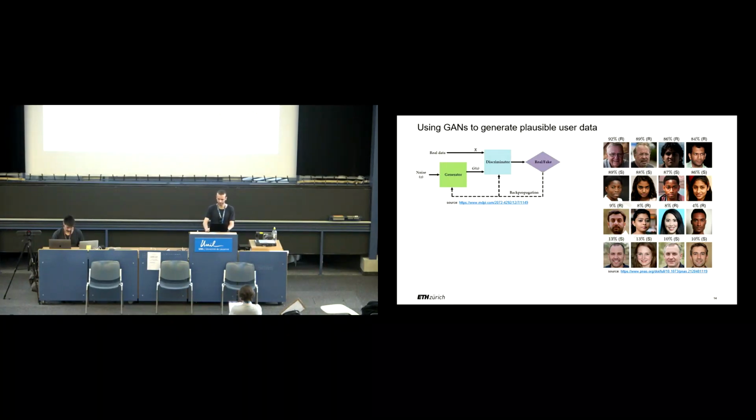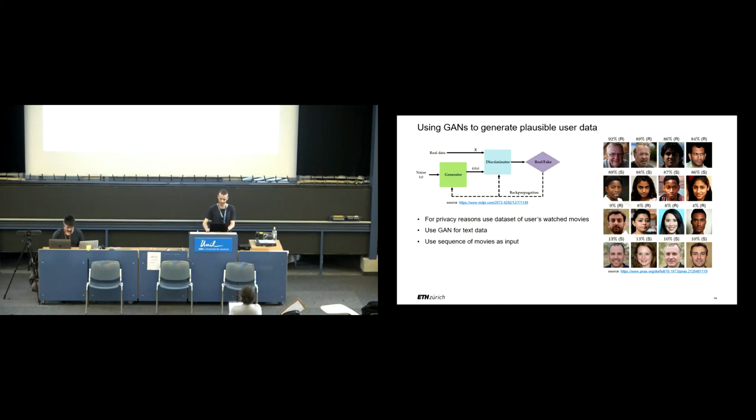As confirmed by a user survey comparing real and synthetic faces, the first 2 rows show the most accurately classified real and synthetic faces, and the last 2 rows show the least accurately classified real and synthetic faces. Coming back to FLoC, for privacy reasons, we used users' movie history, and this was also used by Google for the evaluation of FLoC.